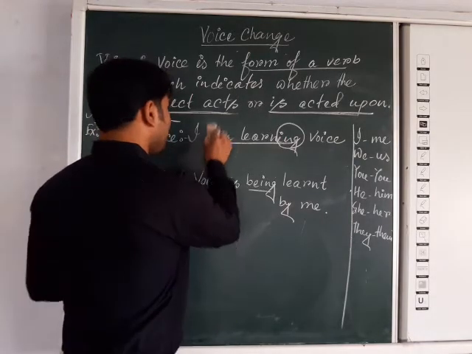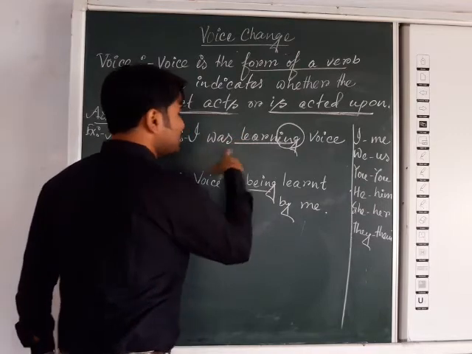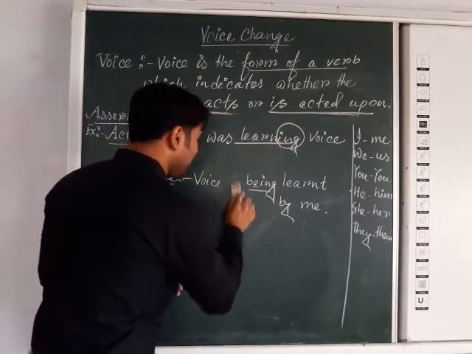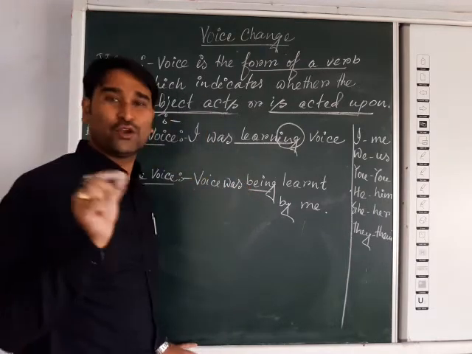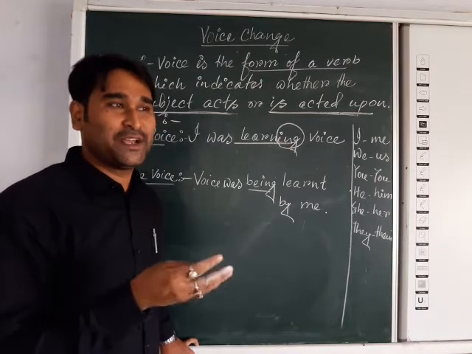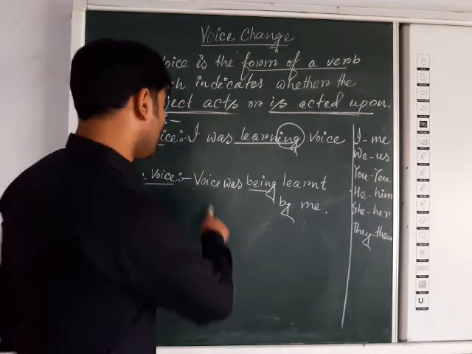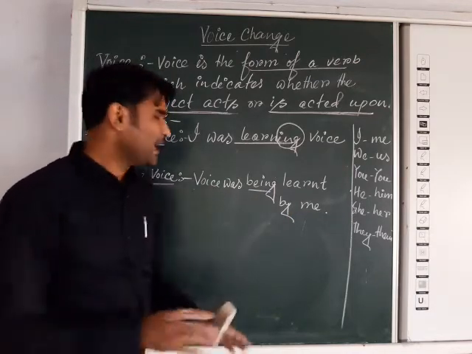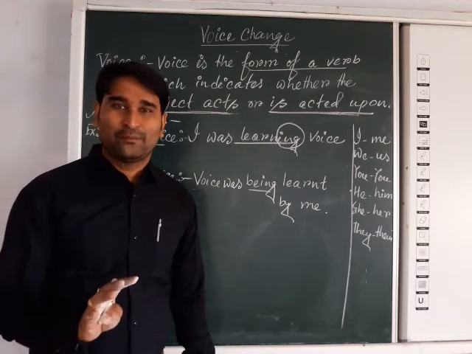Now if we go for the past continuous tense, suppose I was learning voice. Simply is will be changed into was. Once you know the form of present tense, automatically past and future form will be followed. So voice was being learned by me. Very easy. And in future continuous tense there is no other form in passive.